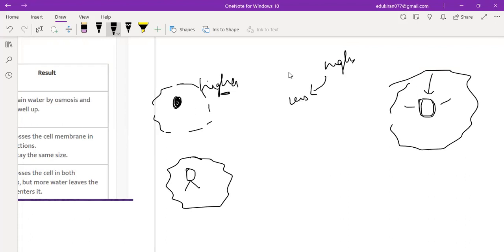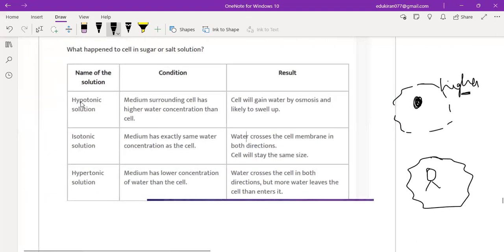You know that we have already discussed diffusion, right? So when the surrounding has higher water concentration as compared to the cell, it is known as hypotonic. Clear? Okay. So what will happen? The cell will gain water by osmosis and is likely to swell up. Okay. Now isotonic, over here what happens?